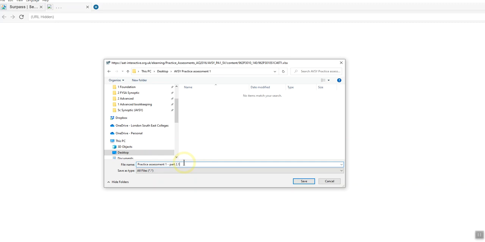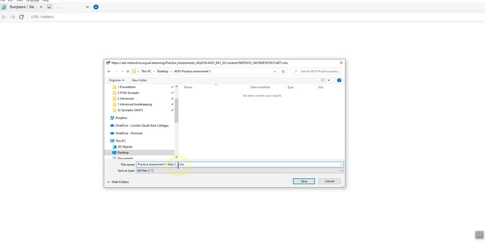But you also need data 2, I'm going to use an underscore 21. Mine is not being downloaded as an Excel file, it's coming down without a file extension, so I'm having to manually add that file extension, which is .xlsx.